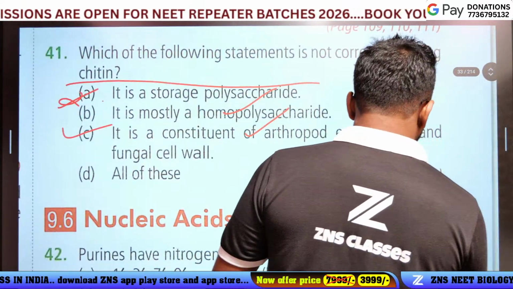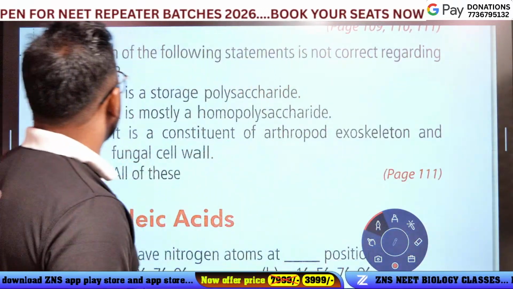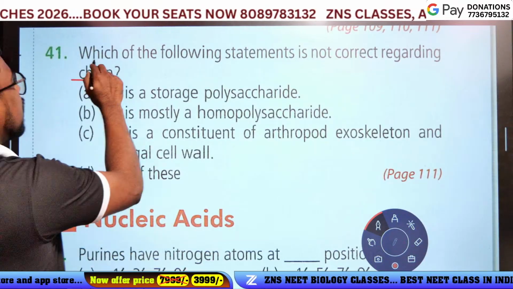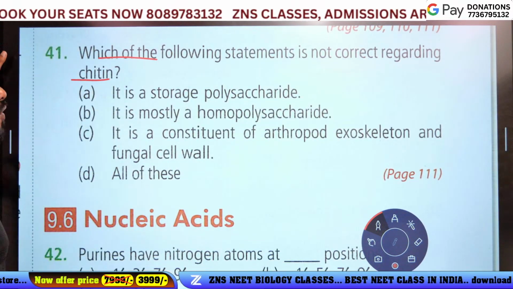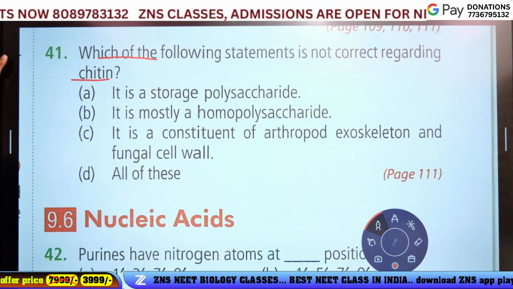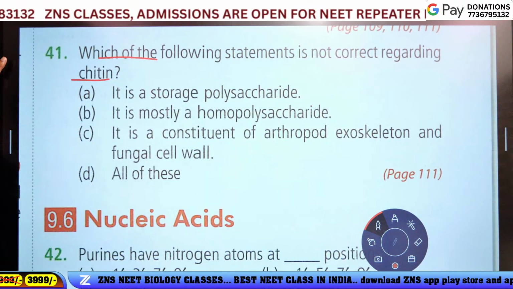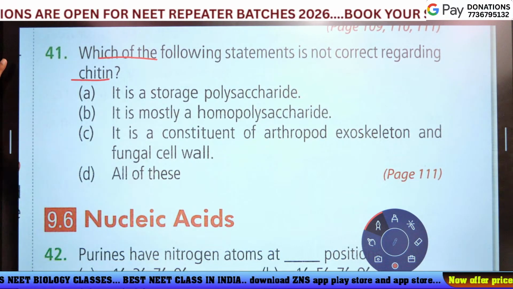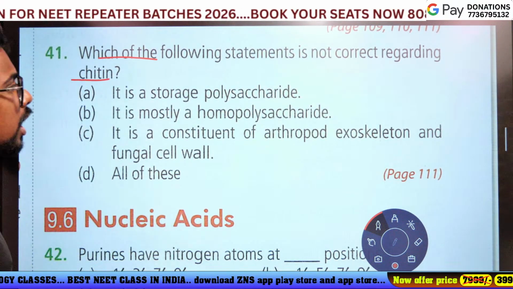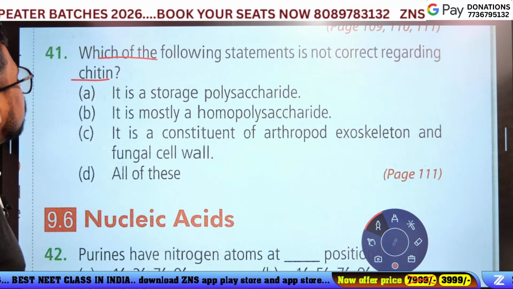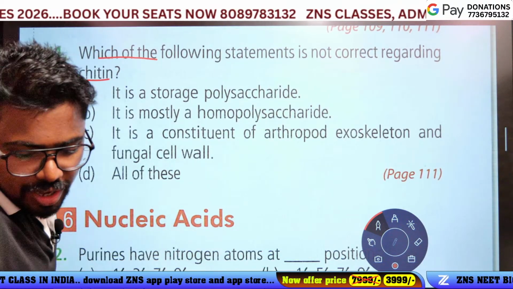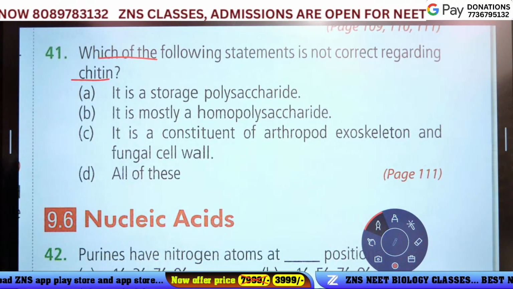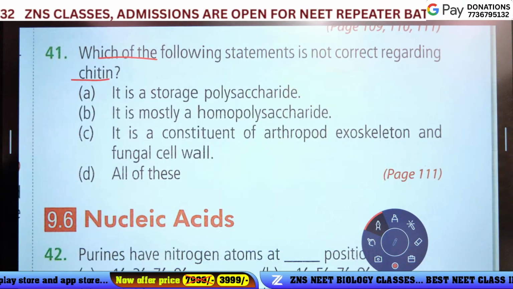Next question. Which of the following statements is not correct regarding chitin? It is a storage polysaccharide. It is mostly a homopolysaccharide. It constitutes the arthropod exoskeleton and the fungal cell wall. Which is the option? The 41st question. It's a simple option.